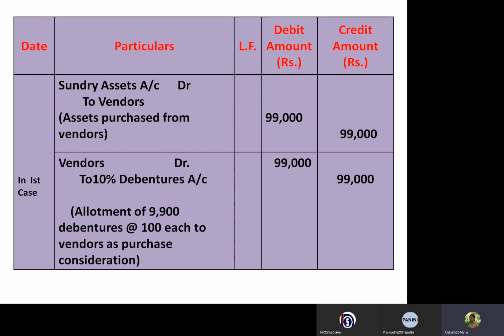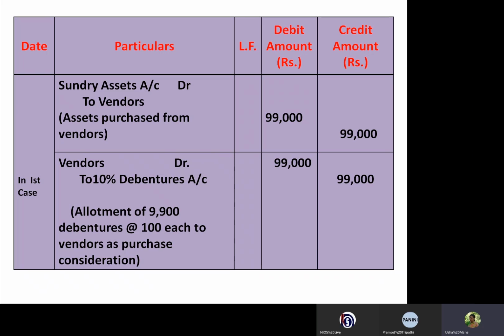Here vendor's account is debited 99,000 and debentures account credited 99,000, and the narration is very important because you have to find out the number of debentures issued by the company to the vendor. This figure we already calculated by preparing a working note. That's why it's very easy to fill the amount in the respective columns, that is debit and credit, while passing the journal entries.